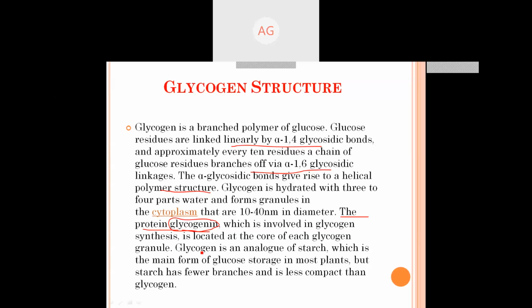Glycogen is an analog of starch, which is the main form of glucose storage in most plants. Starch has fewer branches and glycogen has more branches.